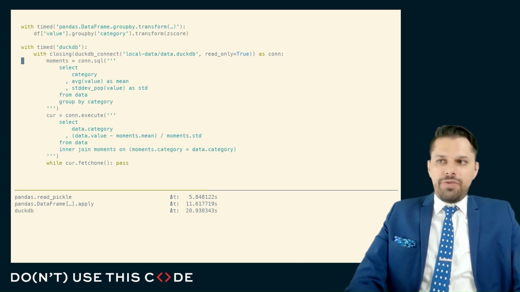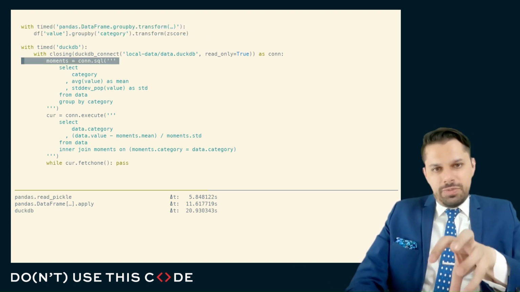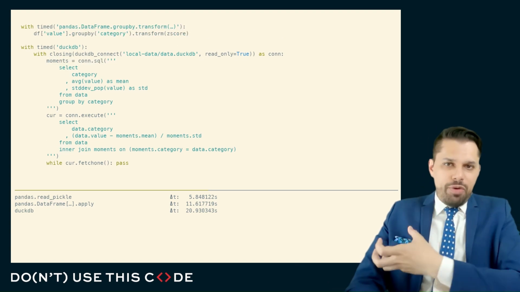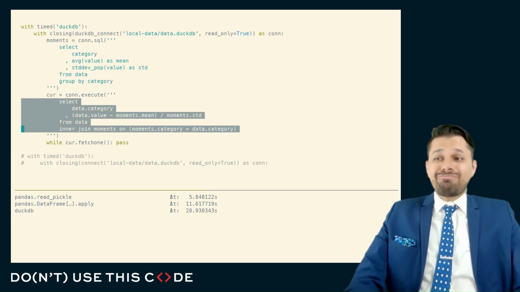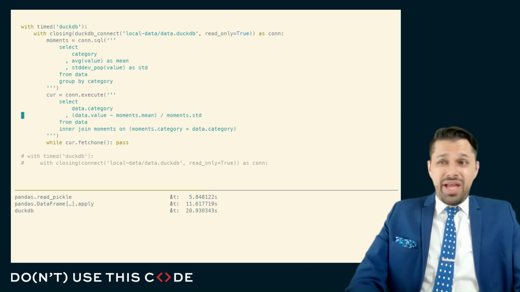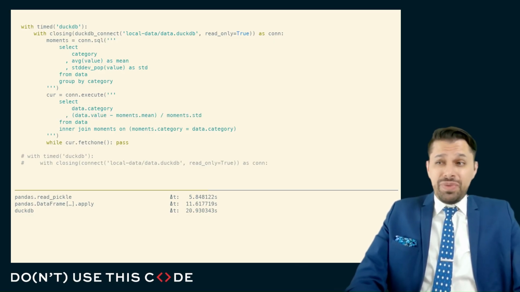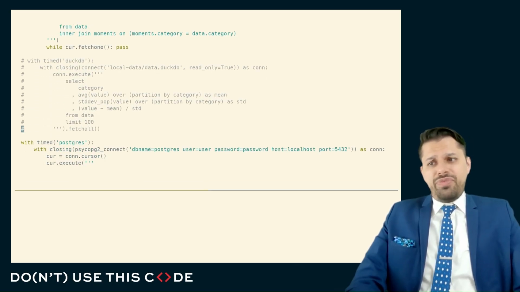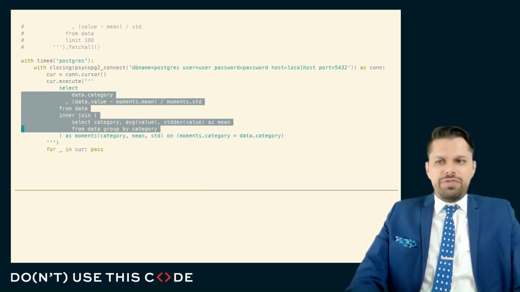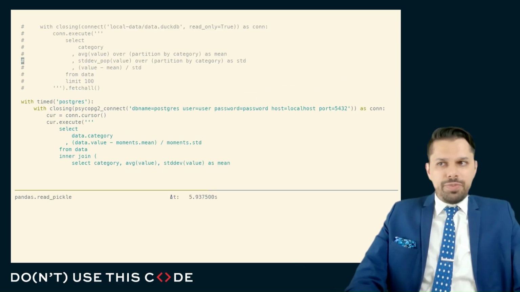Here you can see a little bit of something interesting in DuckDB, the ability to specify an SQL operation separate from the execution of that operation. And I'll take each value and subtract the mean and divide by the standard deviation. Well, if I run the timing on this, I'll see, and I'll do, of course, the same thing in Postgres as well, just to get some comparative timings to see how DuckDB compares against Postgres.